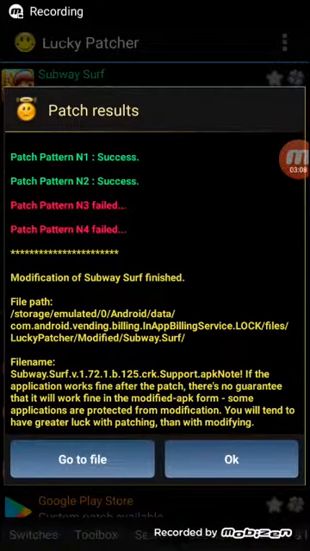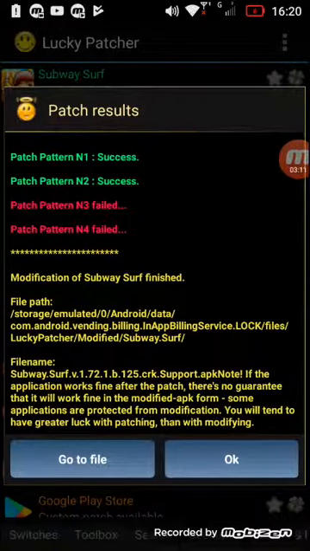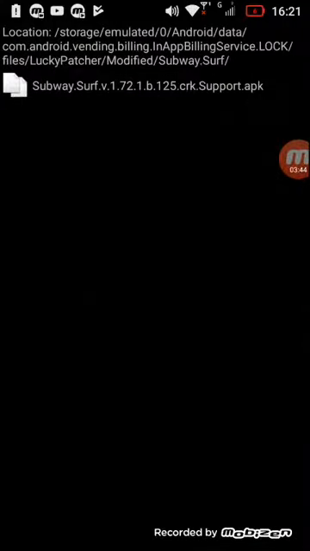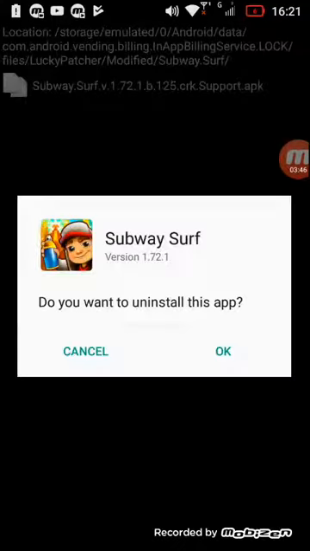So guys, here it is, but I forgot to tell you that if you wait, this square here shows up, and if you see that patch pattern N1 and patch pattern N2 is success. If one or two of those are success, that means your modification of any game that you have is modified, but it isn't guaranteed that it's going to work.